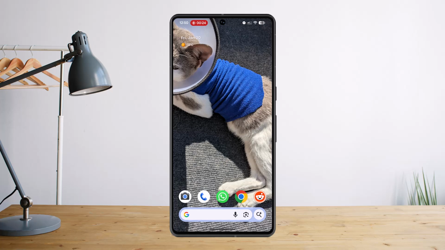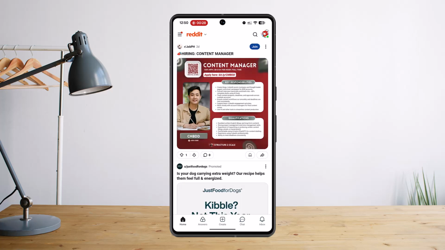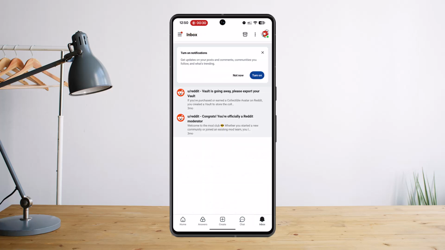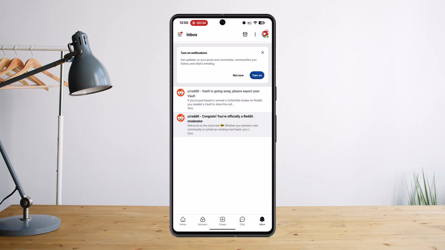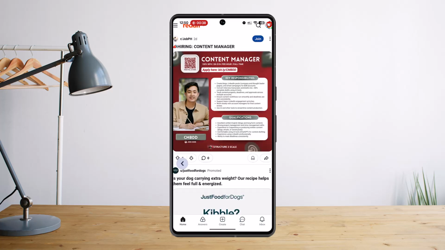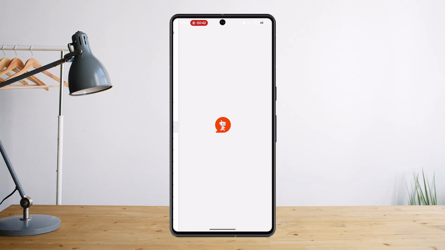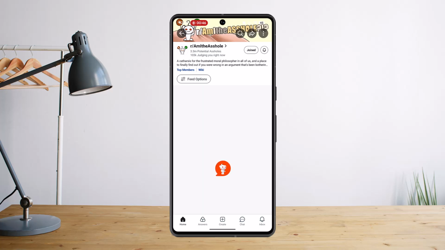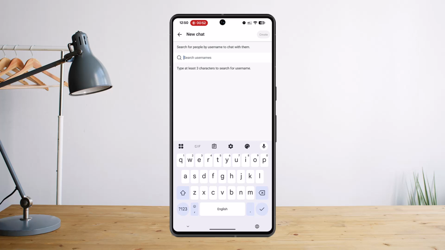So for specific expertise, use the target communities. Open up your Reddit app, go to the inbox section, and here you should be able to find the group. And what you want to do is actually go to the home page, tap the Reddit avatar or the menu from the left hand side corner, and there you have your communities, right? Go to any of these communities, open up the community page, and you just want to go to the chats, and make sure to tap the three dot plus button.